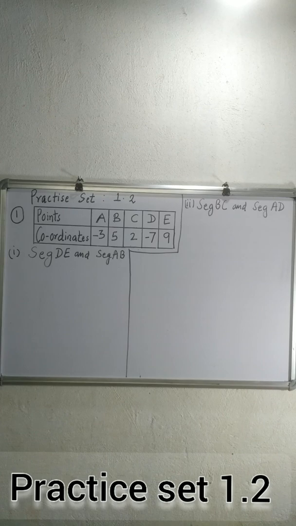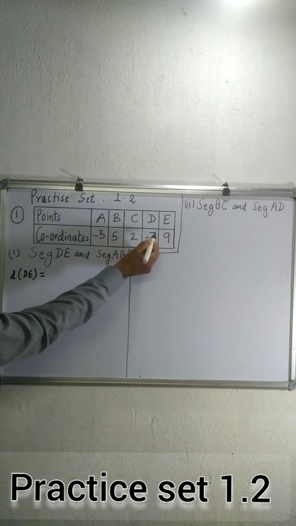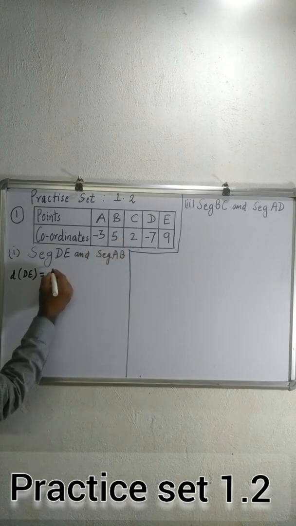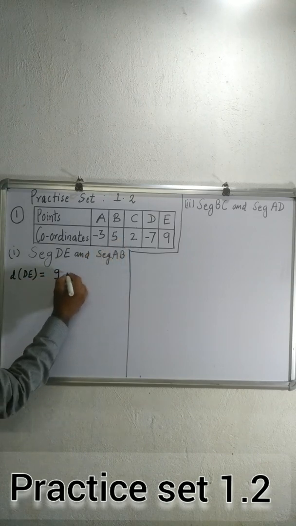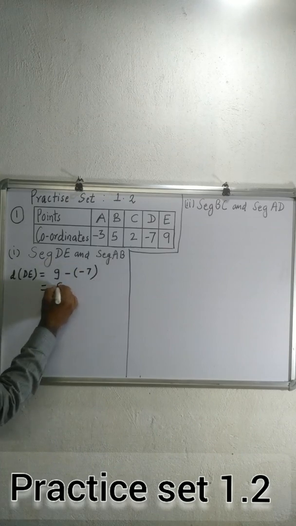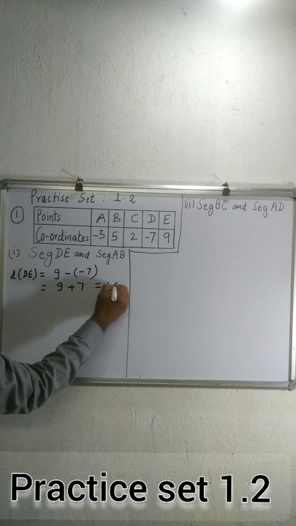By the distance formula, distance DE: coordinate of D is -7 and E is 9. So 9 is greater than -7. So coordinate of E, 9, minus -7, which is equal to 9 plus 7, which is equal to 16.